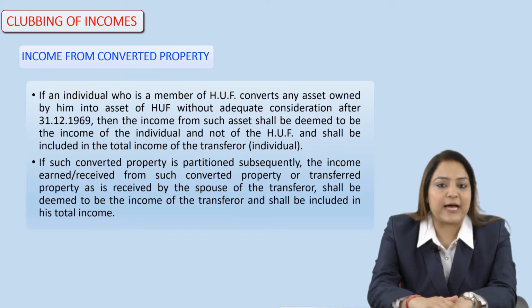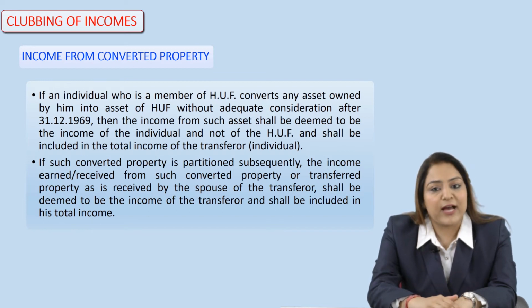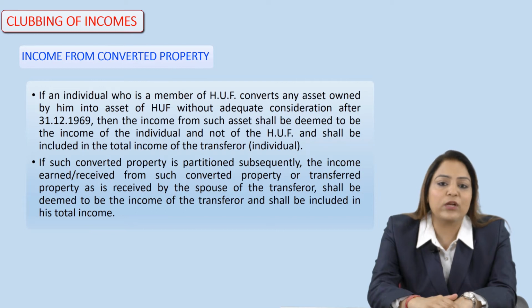So it means that if the consideration is missing in such a transaction, then that income would be considered as the income of the individual, not the income of the HUF, and that income shall be included in the total income of the transferor, that is the individual.